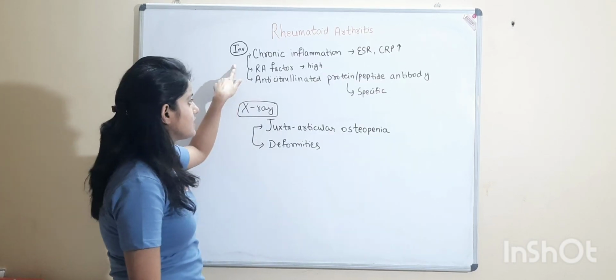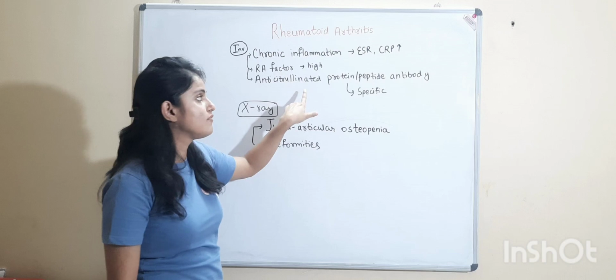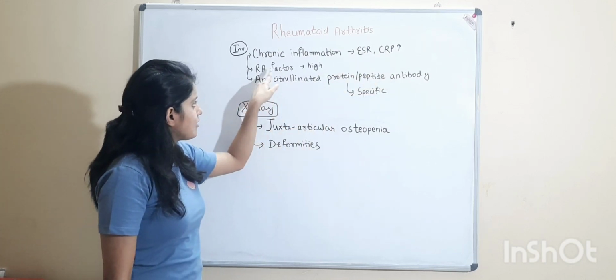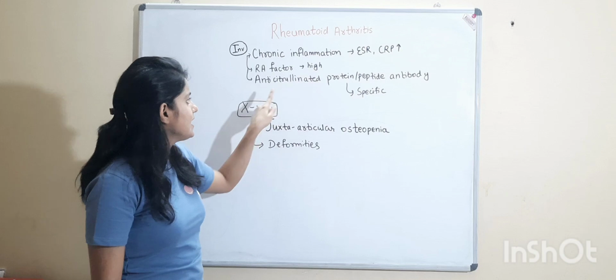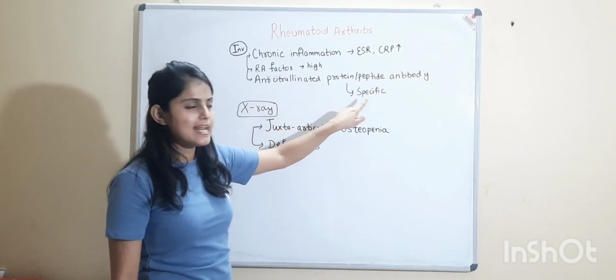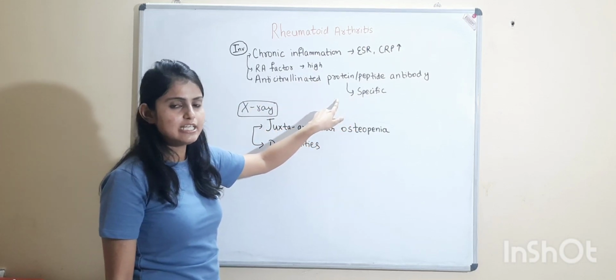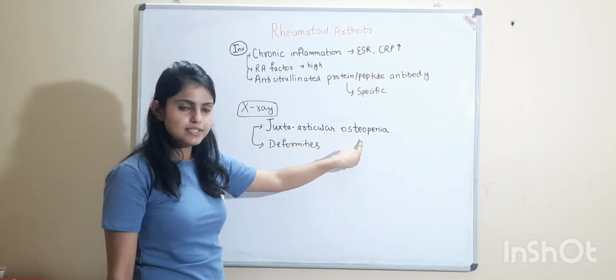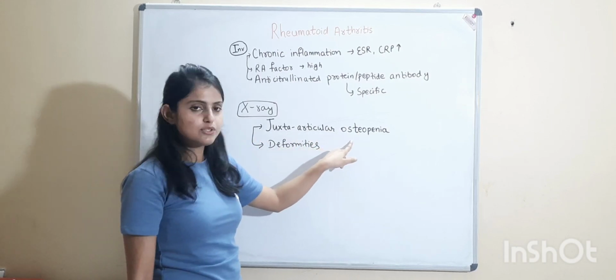Talking about investigation, as it is a chronic inflammation, ESR and CRP will be raised. RA factor, rheumatoid factor, will be high. Anti-citrullinated protein peptide antibody will be the specific antibody present. On X-ray, juxta-articular osteopenia is seen. What is meant by juxta-articular osteopenia?